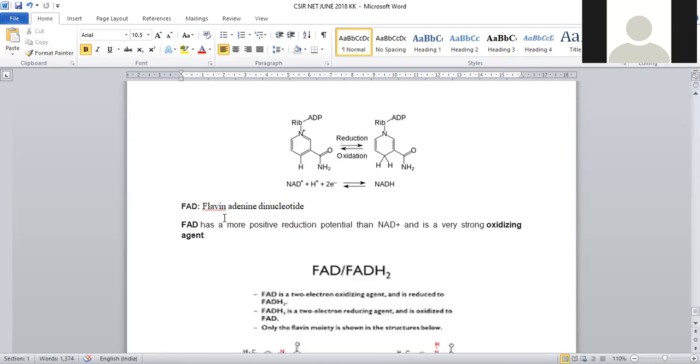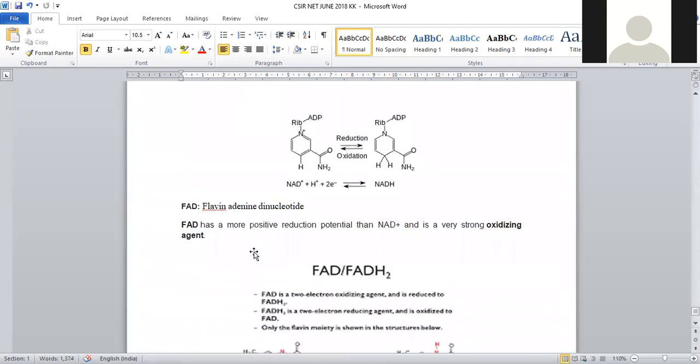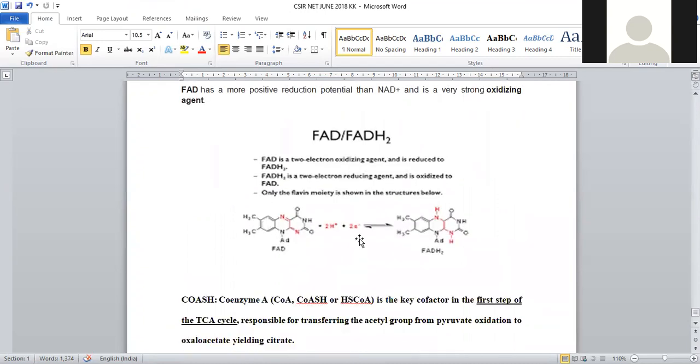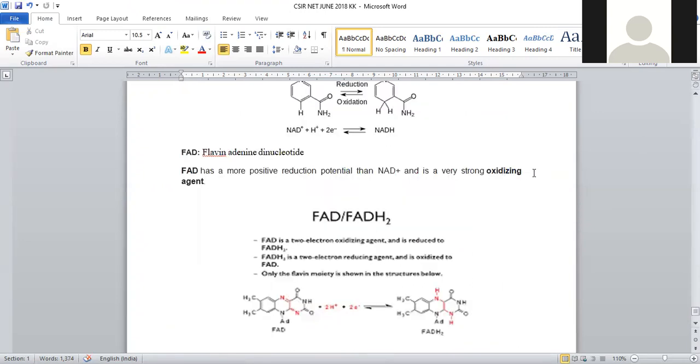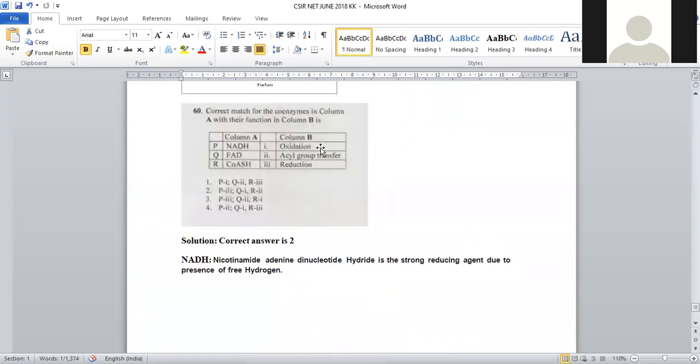Then the second option will be FAD. FAD is flavin adenine dinucleotide. When we observe flavin adenine dinucleotide, it is seeking electrons and is converted into FADH2. When it is taking electrons, it is itself reduced. When itself reduced, it behaves like a strong oxidizing agent. So FAD is mostly used for the purpose of oxidation.